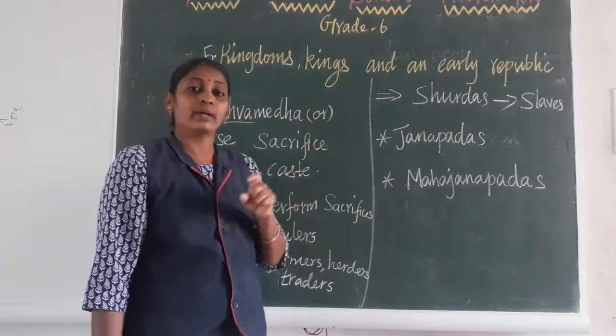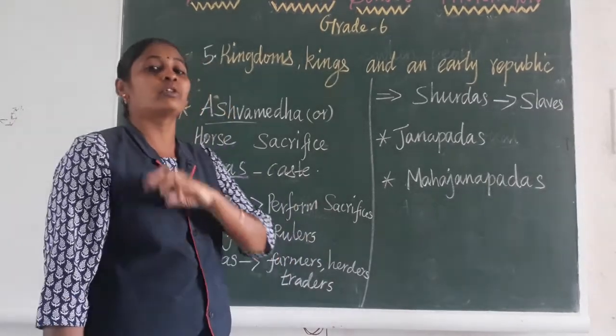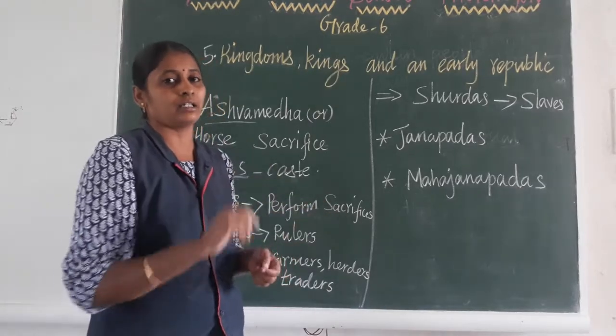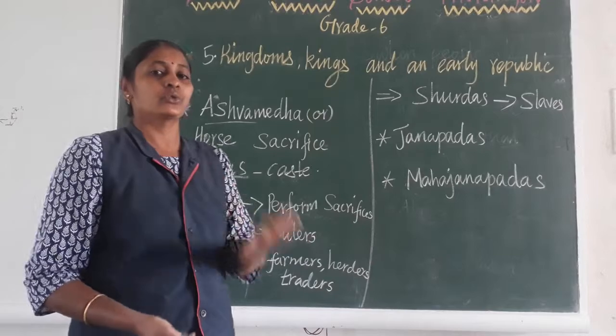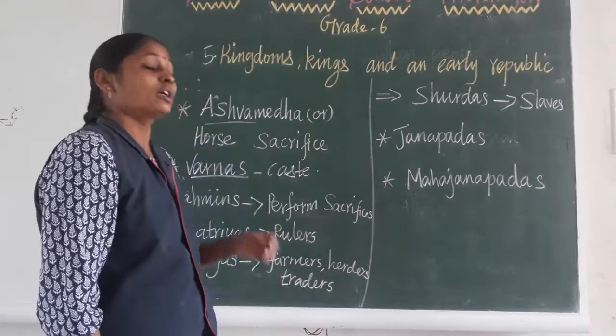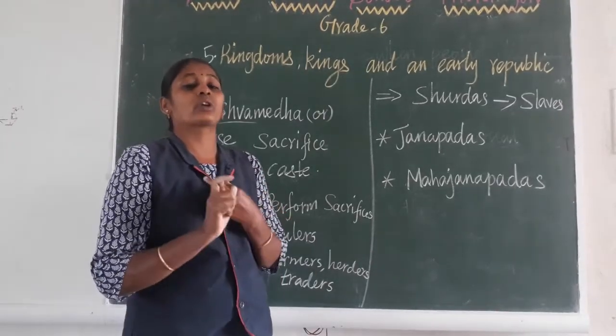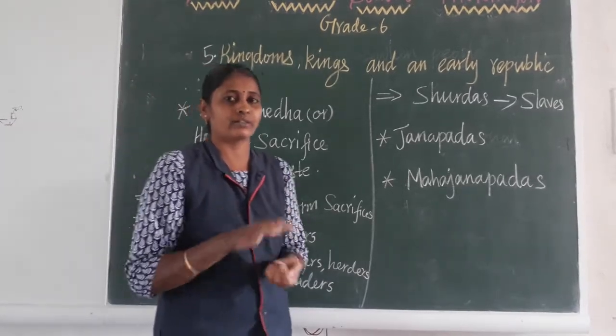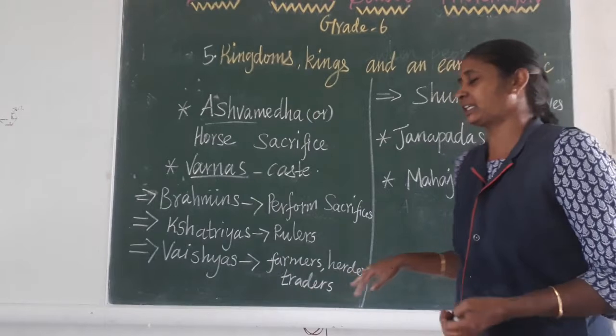Women were also not allowed to perform any sacrifice. Sacrificing means doing yaga in front of Agni. Women and slaves were not allowed to perform the sacrificial yaga, so they were discriminated against in that period.